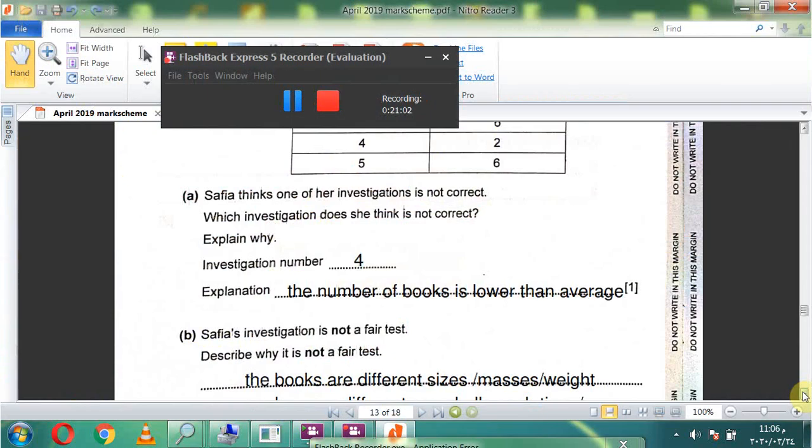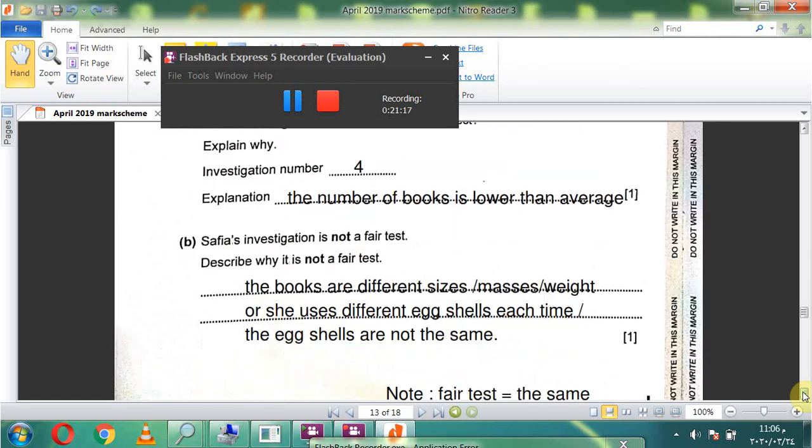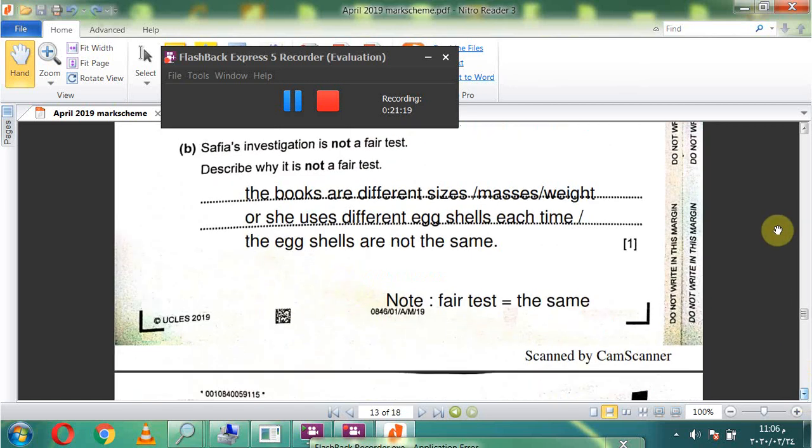Safia's investigation is not a fair test. Why? Because maybe the boxes are different sizes, different masses, or different weights, or she uses different egg shells each time. The egg shells are not the same. The meaning of a fair test is keeping everything the same.